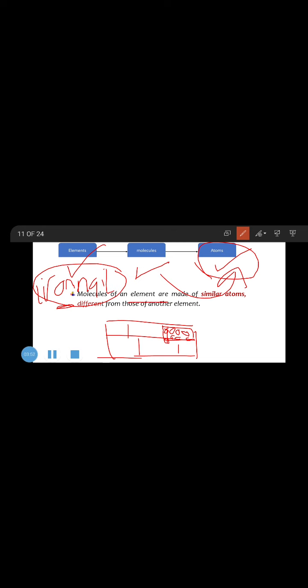The molecules of an element are made of similar atoms, which are different from the atoms of another element. So if we have an iron nail, it is made of iron molecules, and an iron molecule is made of iron atoms. So they are different from copper, which is made of copper molecules, and copper molecules consist of copper atoms.